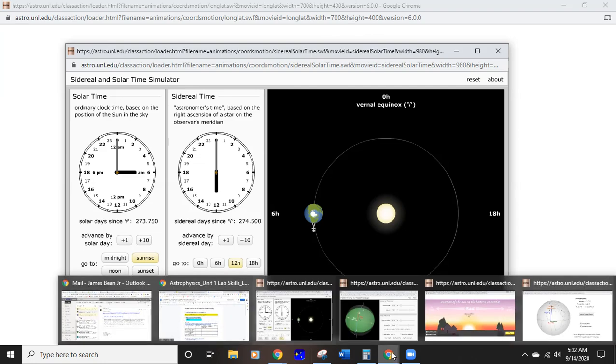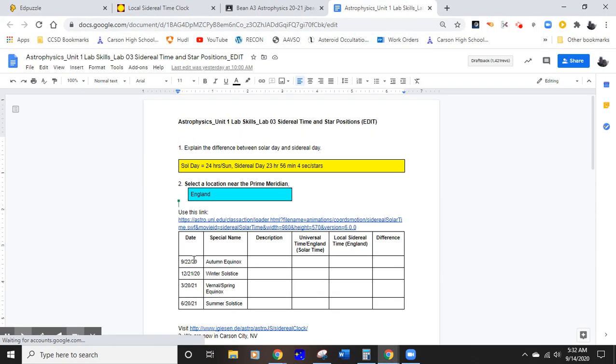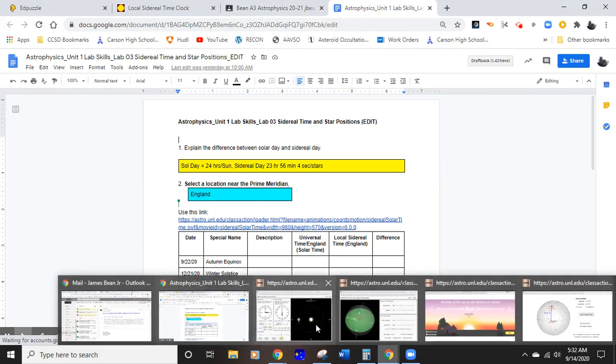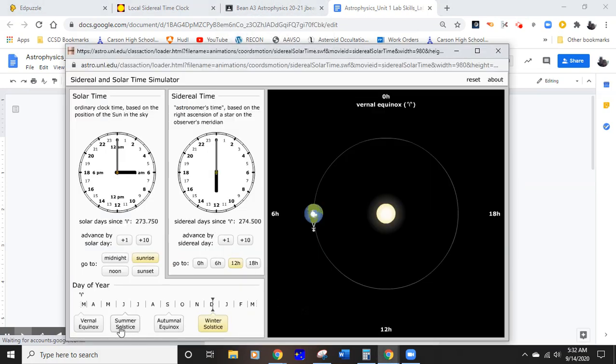Now, the next major event, take a look here, is 3/20/2021, called the vernal or spring equinox. So let's take a look at that, right here, the spring or vernal equinox.